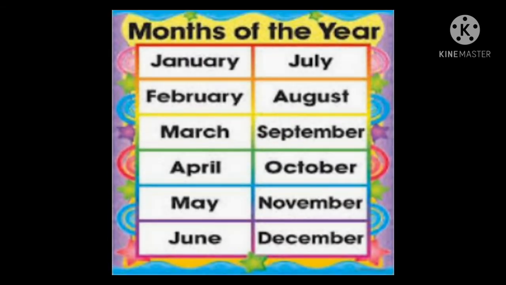These occasions have a particular date. For example, your birthday. It comes on the same day every year. The date, the month won't change. There are 12 months in a year. In the previous video of maths, we have learned that there are 12 months in a year, and we have also learned about the number of days it has.